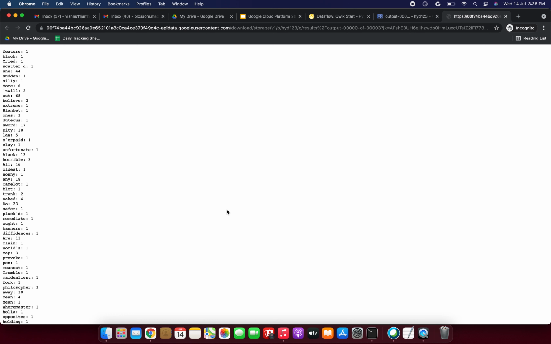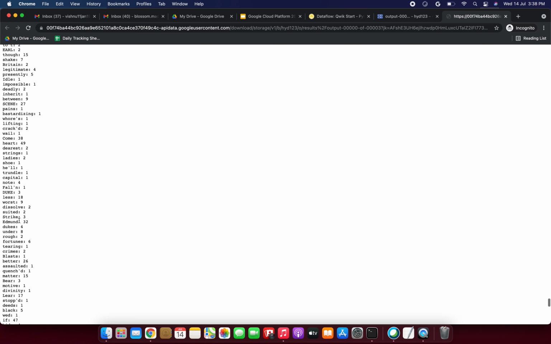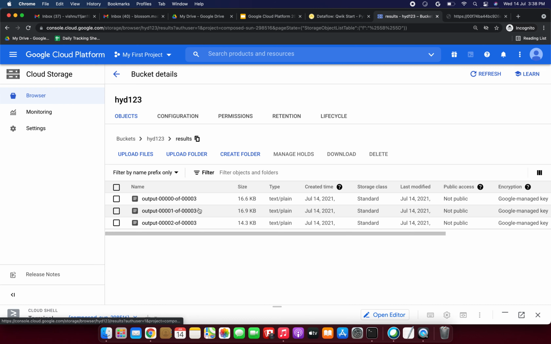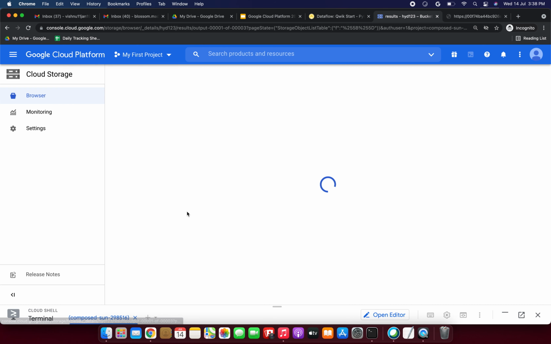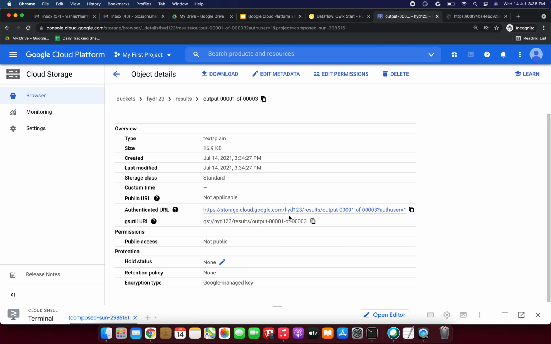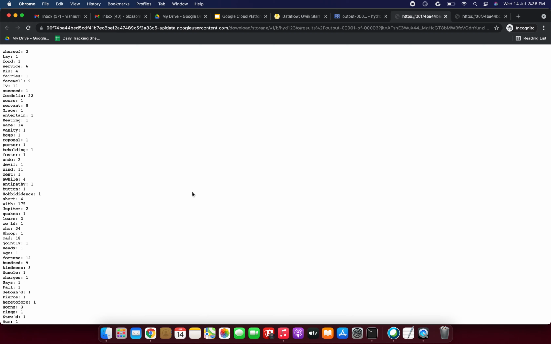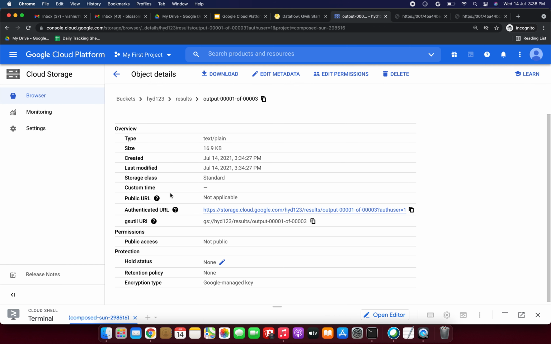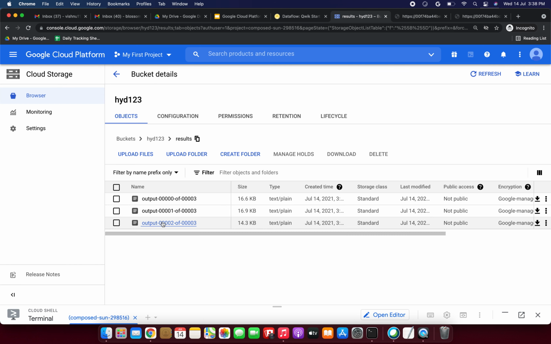Like that we can see the word count results, for example the word "feature" appears only one time, and "lock" is one time. In that results folder we have 3 files. Just go back and we can check each one. This is the second one. Next we are going to see the third one, and finally the last one also. We can see this output, so we got each and everything.